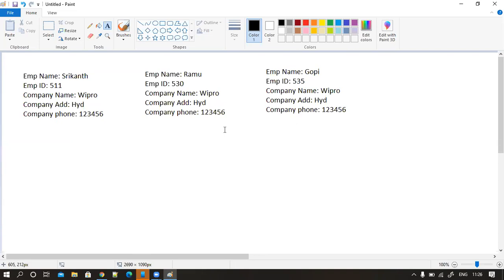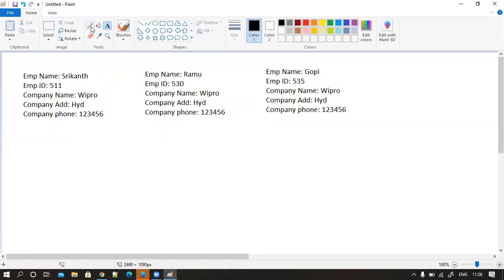Let's say for example Wipro has lakhs of employees. So again I have to write each and every company name, address and phone number, right? Are you getting the point? So only for three records, these are the common data, and I have entered them three times. If it is millions of records, I have to enter them millions of times.